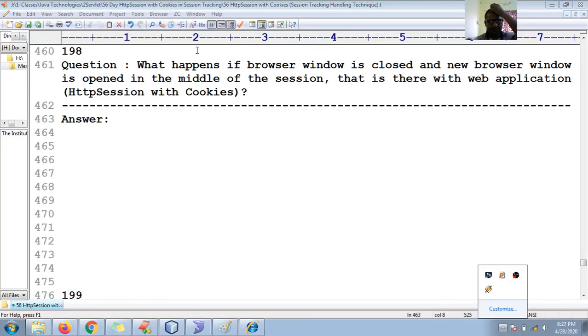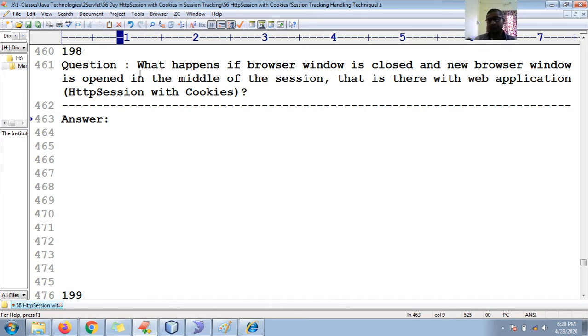Today we shall see one interview question: what happens if the browser window is closed and a new browser window is opened in the middle of the session that is there with the web application? Here we are trying to work with HTTP session with cookies, to handle session handling, session tracking, or session management. The web application participates in an HTTP session by using HTTP session with cookies to perform session tracking.